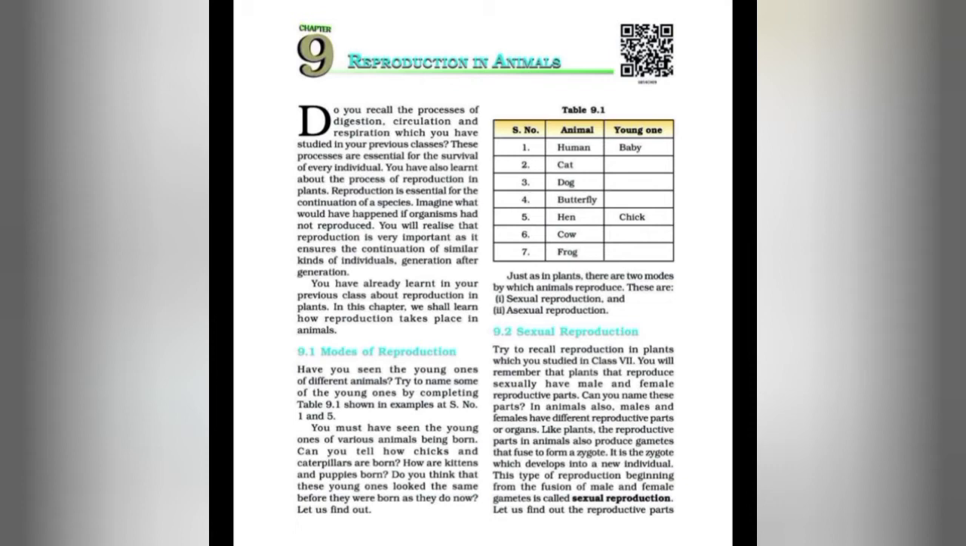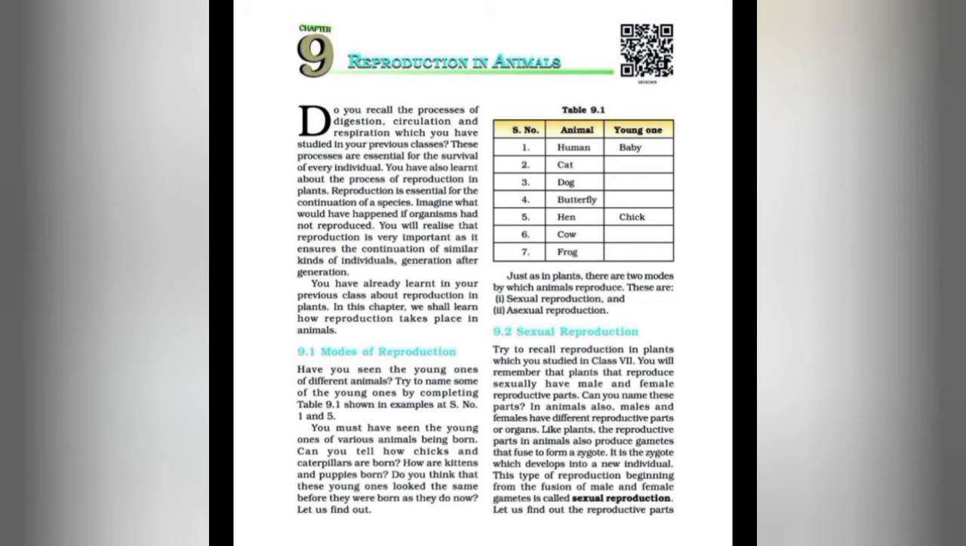Just as in plants, there are two modes by which animals reproduce. These are sexual reproduction and asexual reproduction. First we will study sexual reproduction. What is sexual reproduction? The production of a new animal by two existing parents through the fusion of their gametes is called sexual reproduction.